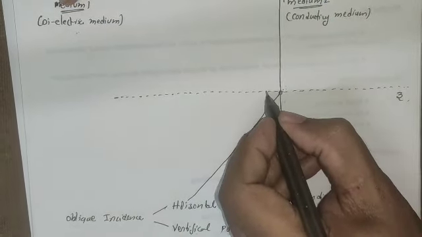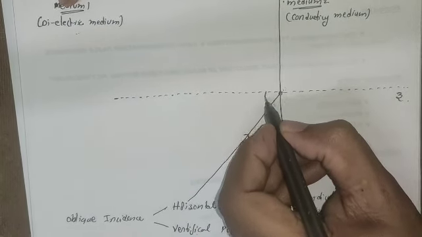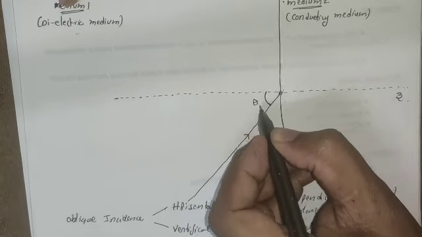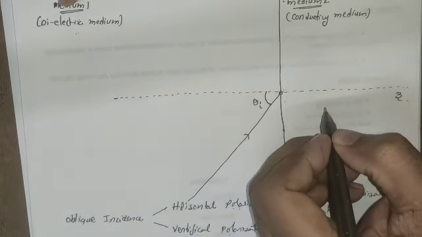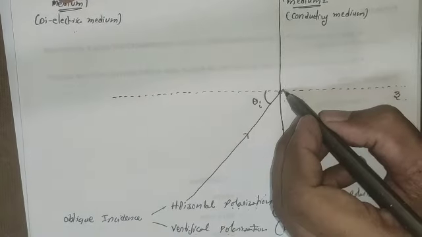So how much angle with respect to the boundary? As I said before, the angle of incidence should always be taken with respect to the normal. So let us assume this is theta I. Theta I indicates the angle of incidence. Actually, this is nothing but the electromagnetic wave.